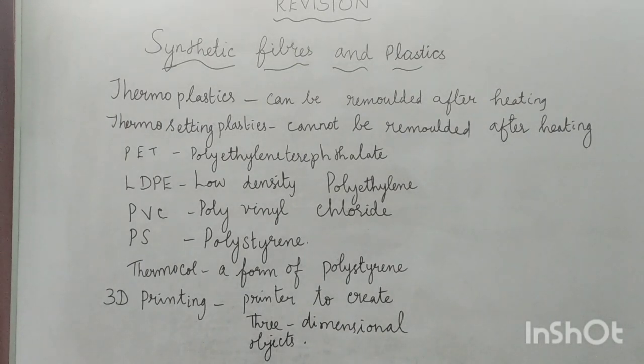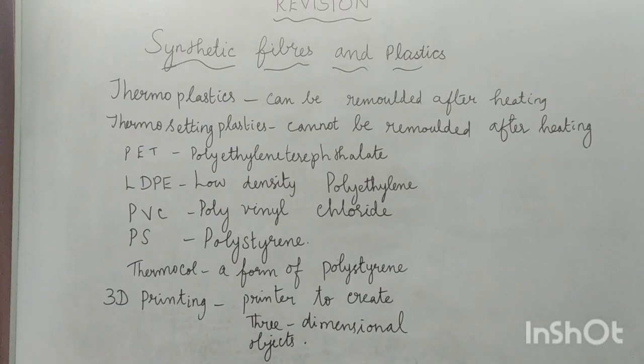Then, what are thermosetting plastics? Give two examples. Thermosetting plastics are the plastics that cannot be remolded after reheating. Example, melamine and bakelite. Okay. So, you are clear about the plastics and the two types of plastics. Do you know who discovered the plastics? It is John Wesley Hyatt in the year 1863. John Wesley Hyatt in 1863 invented plastics.